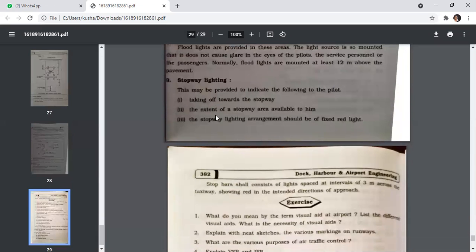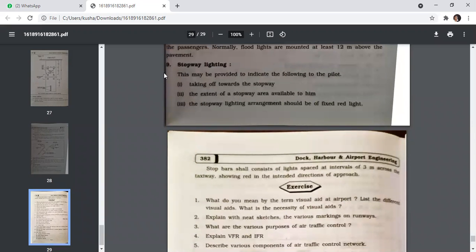Last is the stopway light. This may be provided to indicate the following to the pilot taking off toward the stopway: the extent of the stopway area available to him. The stopway lighting arrangement should be fixed red light. Stop bars shall consist of lights spaced at intervals of 3 meters across the taxiway, showing red in the intended direction of approach.